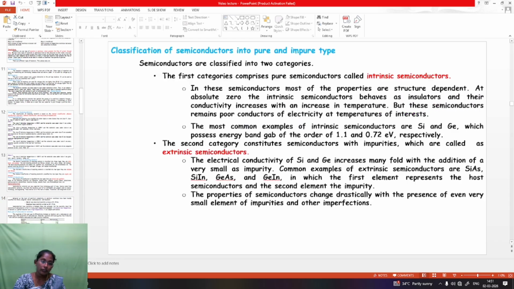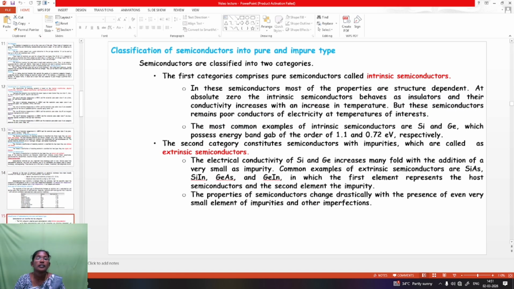1.73. Next we are going to see about the types of classification of semiconductors, pure and impure type. First, the category comprises the pure semiconductor. It is called intrinsic semiconductor.